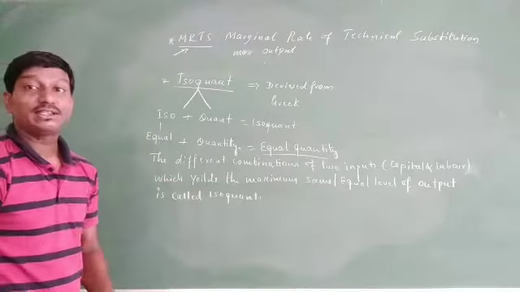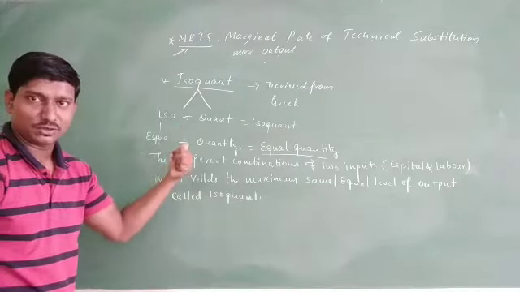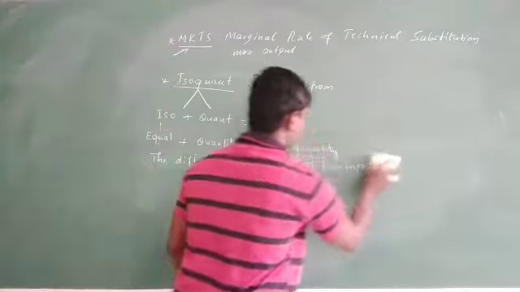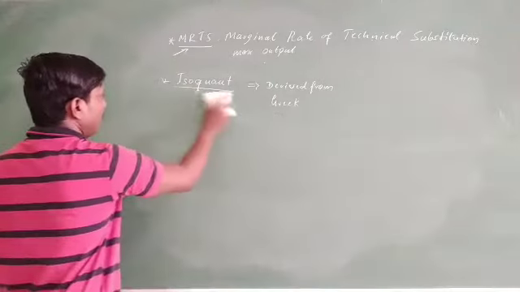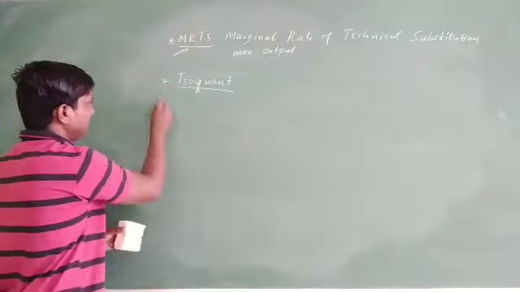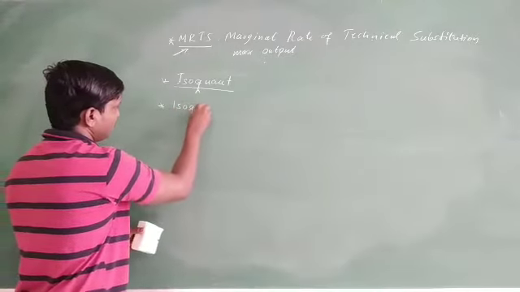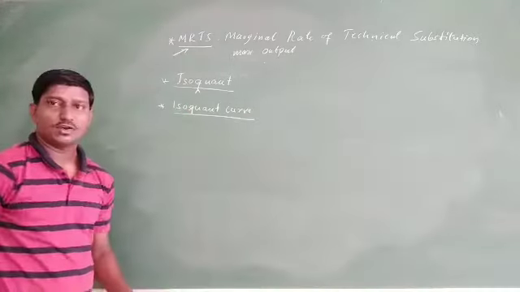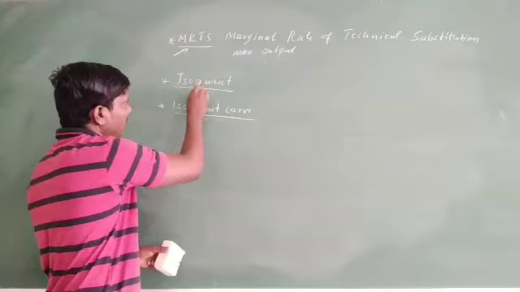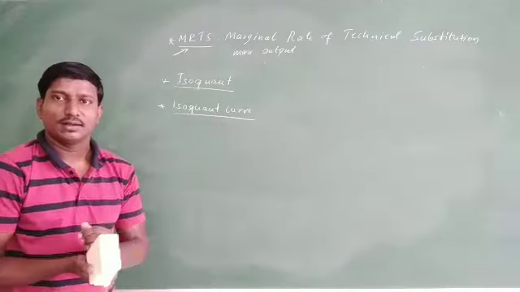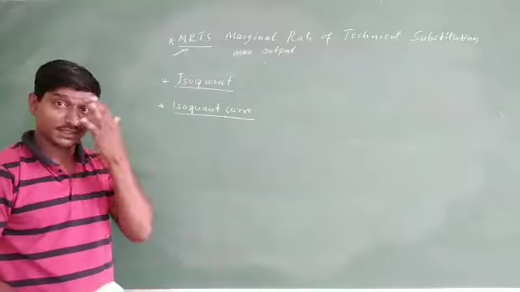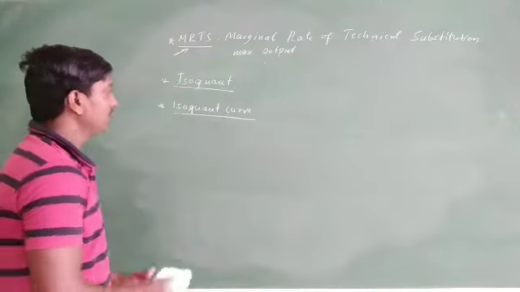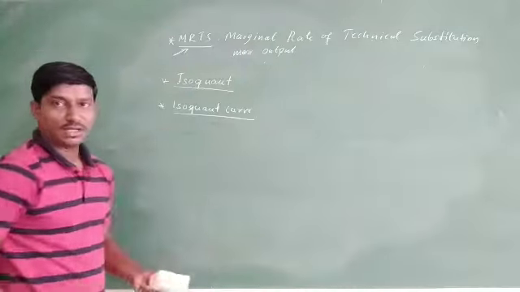Well, come to the next one, that is the isoquant curve. I hope you are clear with these two. So come to the next one, the isoquant curve. After isoquant, we'll go for the third, that is the isoquant curve. Friends, here isoquant is also one representation of the production function. The same way, the isoquant curve is another form of representation of the production function. So what is the meaning of this isoquant curve?